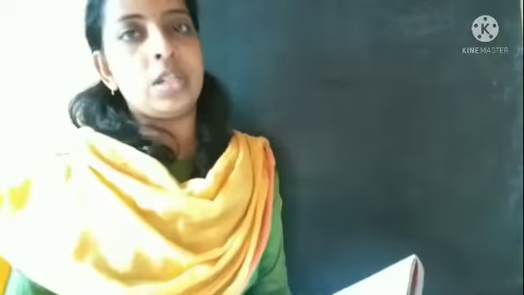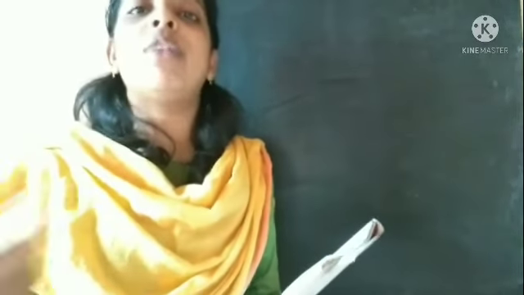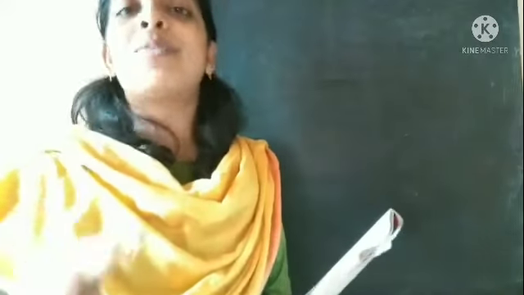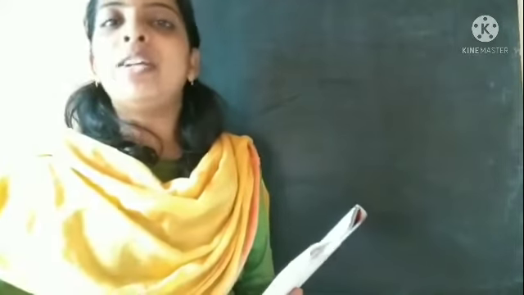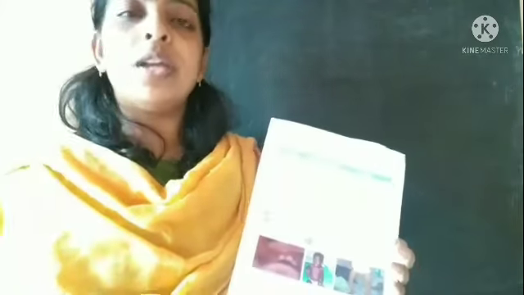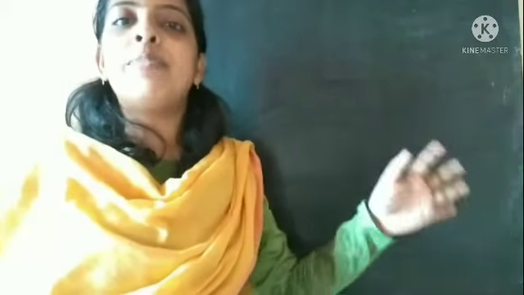Then, what is a deficiency disease? You should learn how to define deficiency disease. A disease caused by the lack of certain nutrients in our diet is a deficiency disease. In your textbook, page number 9, this table is very important. You should learn the deficiency diseases and nutrients. Kwashiorkor is caused due to lack of protein. Don't write because of protein; you have to write lack of protein. If you write because of protein, it means that because of eating protein-rich food a person gets kwashiorkor.